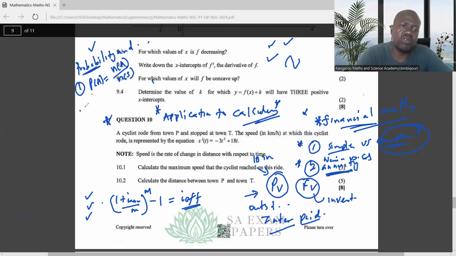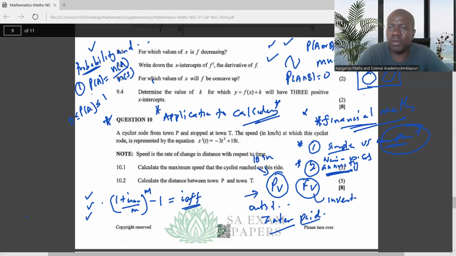Then know the rules of probability, that probability can range between 0 and 1. For example, the addition rule: probability of A or B equals probability of A plus probability of B minus probability of A and B. And also know the conditions for mutually exclusive events. Mutually exclusive events are those events that have no intersection, so the probability of A and B is 0. Obviously, when you're using this formula, that term will become 0.